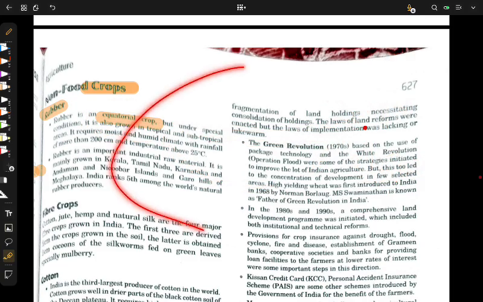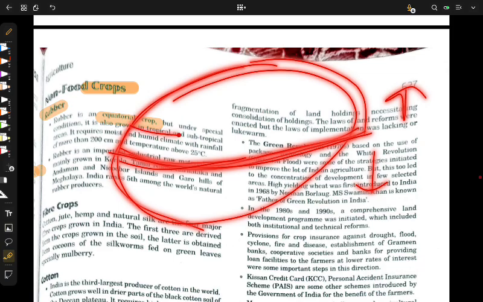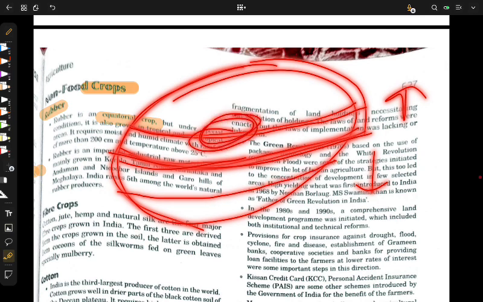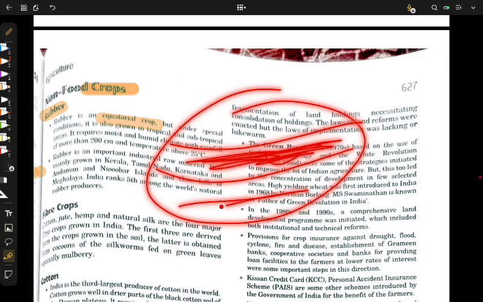And what is tropical and subtropical? If the equator divides the Earth into two equal parts, there are further divisions: the Tropic of Capricorn and the Tropic of Cancer. This one is the Tropic of Cancer, and this one is the Tropic of Capricorn. So this region is called tropical, and this is subtropical.